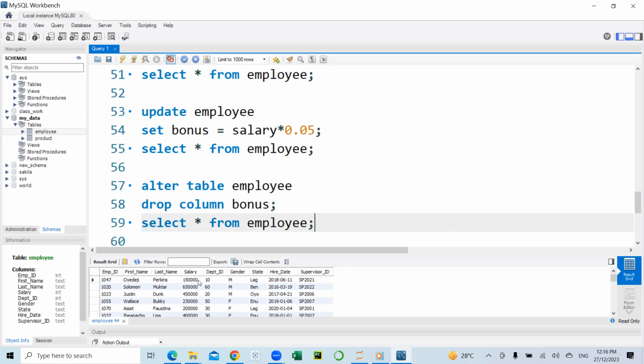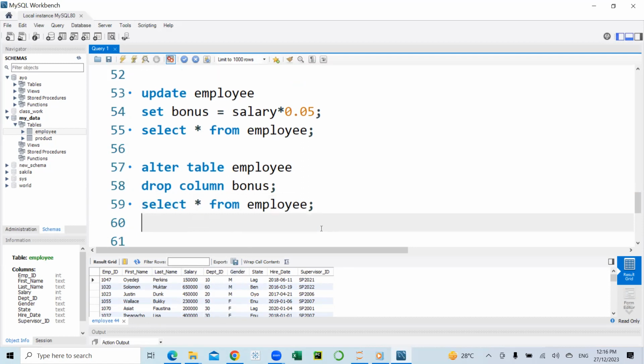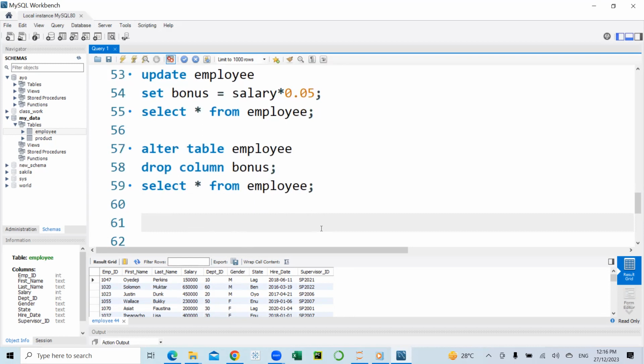We can use the modify statement. If, for example, we have another data type here in the salary column, apart from integer, I can write an alter table statement to change the data type to integer. So I'm just going to write the statement, but I will not execute it because the data types on the table are appropriate.